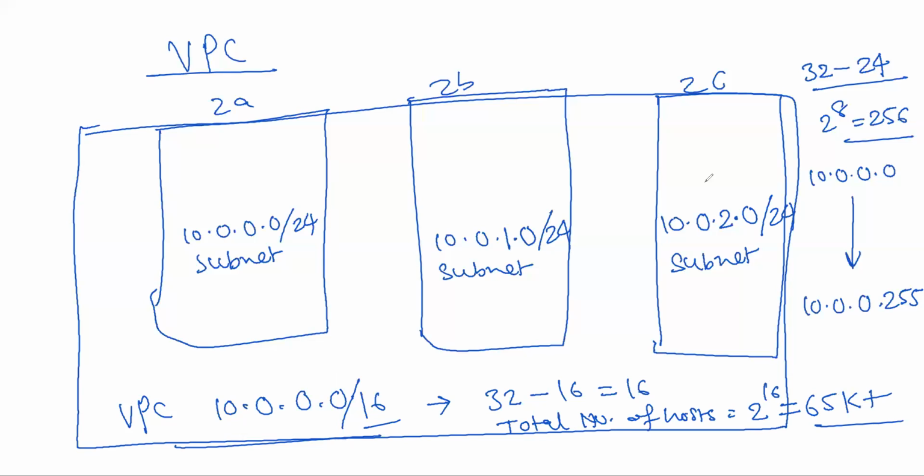So if you need more than 256 IPs, you have to decrease the routing prefix. Say you make it 20.